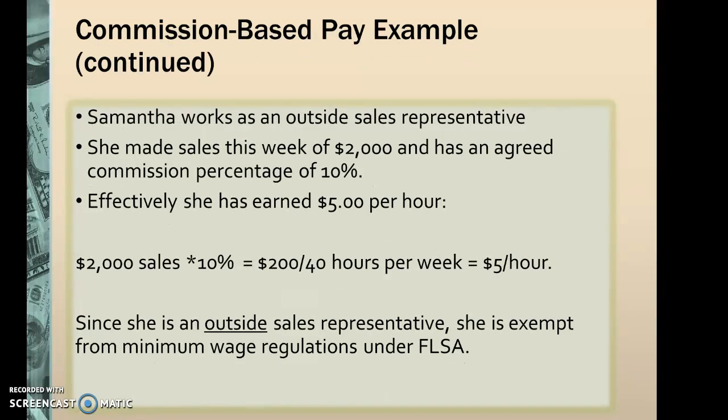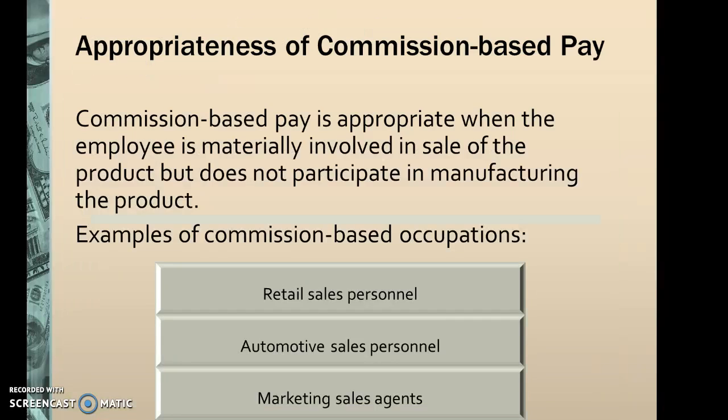Now, Samantha works as an outside sales rep, and her sales this week of $2,000 has an agreed commission percentage of 10%. She effectively has earned $5 per hour. So $2,000 times 10% equals $200 divided by a 40-hour work week. Her hourly rate is $5 per hour. Since she is an outside sales rep, she is exempt from the minimum wage regulations under FLSA. But keep in mind, the employer must classify her on their payroll as an outside sales rep in order to not have to meet the FLSA requirements for minimum wage.